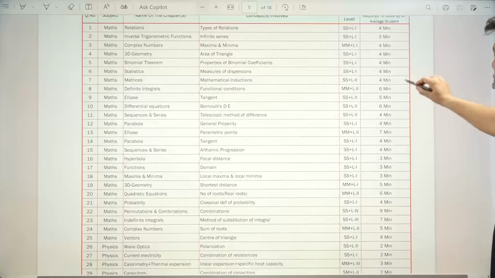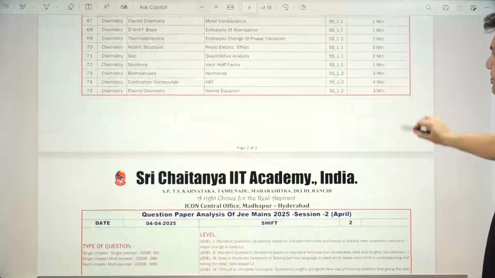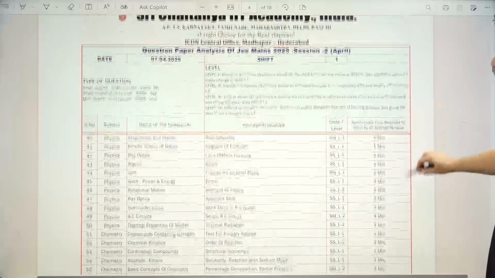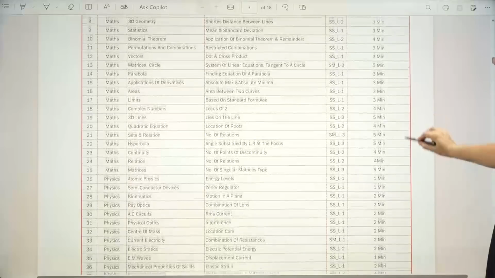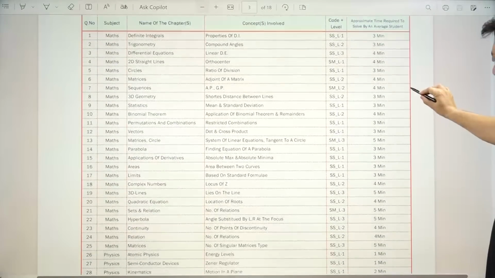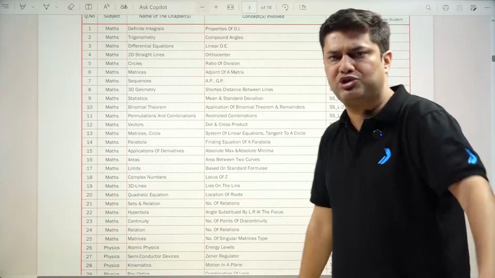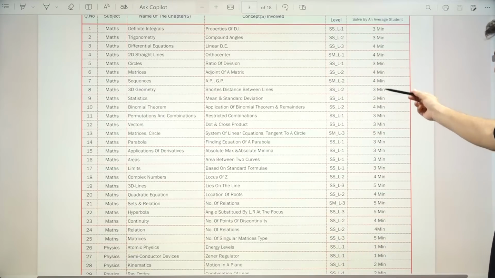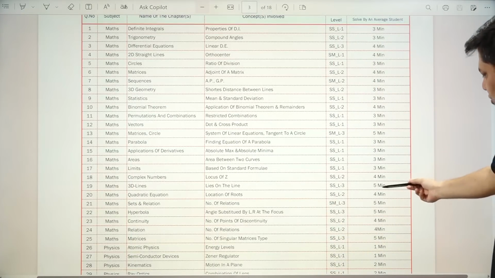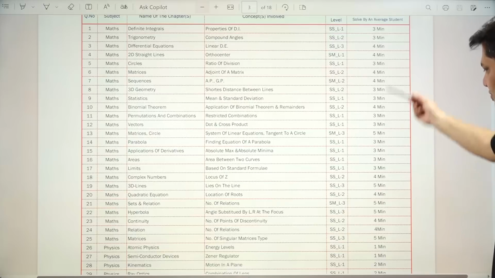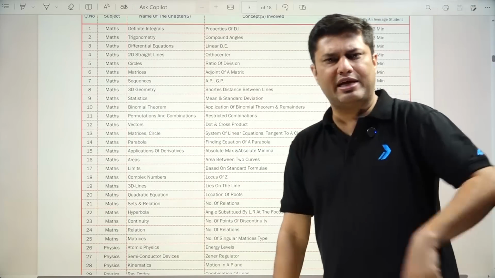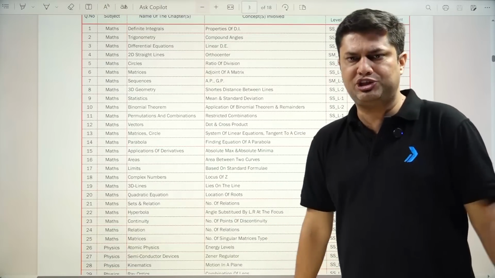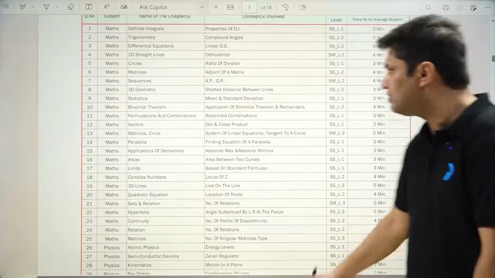Okay, now let's move to the 7th shifts. So if I talk about 7th shift, I think it's on the same page as 2nd shift and 4th shift 1, same 3 minutes, 4 minutes. You can see that one is 5 minutes, one is 5 minutes. These two are also 5 minutes, slightly better, like 2nd shift, you can say that. So 2nd shift is almost similar to the 7th shift.